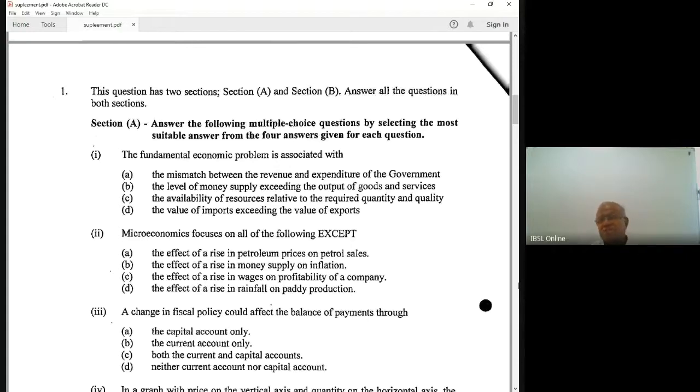This was one of the questions in the paper. Explain the consumer's problem in a market economy or the free enterprise economic system. Then you have to explain the utility and the budget constraint, then the optimization problem. Maximize utility subject to budget constraint. That is the problem.